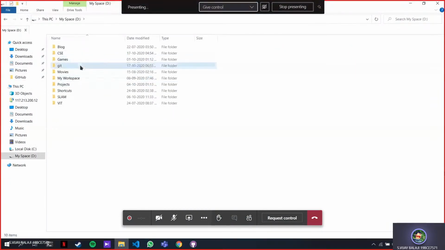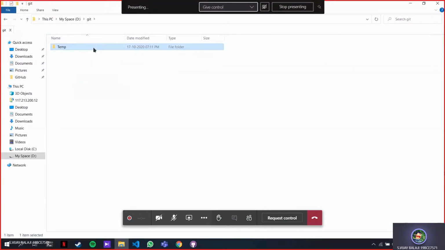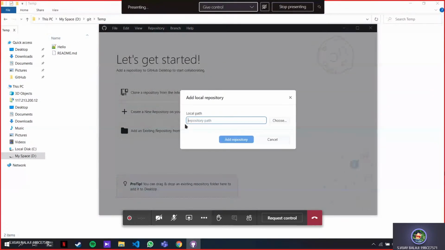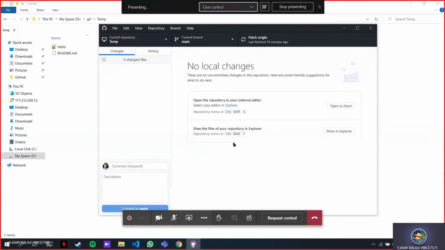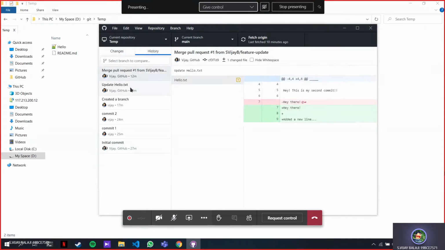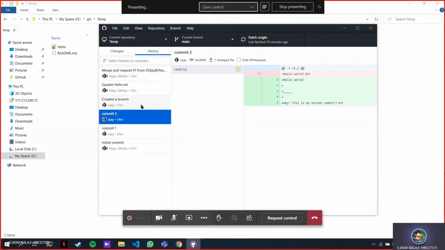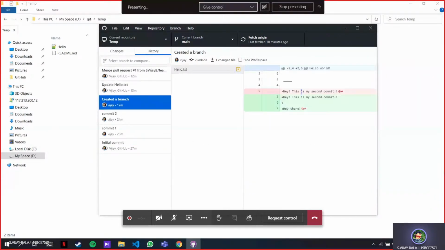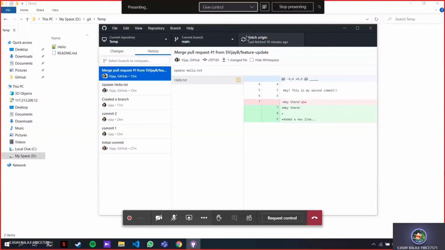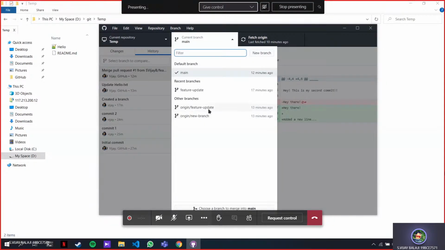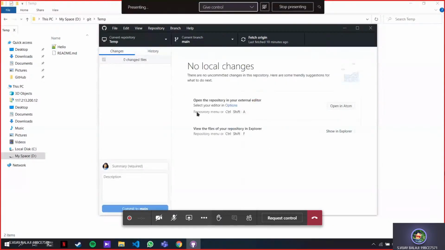Suppose I had a folder called git temp. I'm just going to open here, copy this URL, set this path, and add the repository. Now this repository is being monitored over here. If I come over here, you can see the history of all the different commits I made: initial commit, commit 1, commit 2, what changes I made, creating a branch, and updating. I have feature, update, origin, all these branches here. That's basically Git.